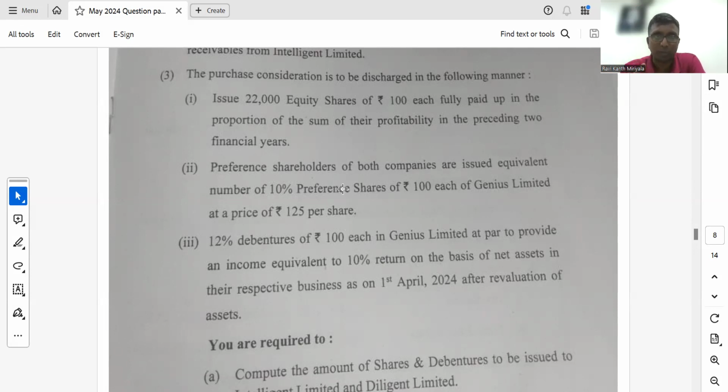Yes, few places, correct. Now, see, whatever is purchase consideration is to be discharged in the following manner. 22,000 equity shares were paid in the proportion of profitability in the preceding 2 financial years. Then yes, you are supposed to apply a little and calculate it. Preference shareholders of both the companies are issued equal and 10% value. This is fine. 12% debentures of 100 each at par.